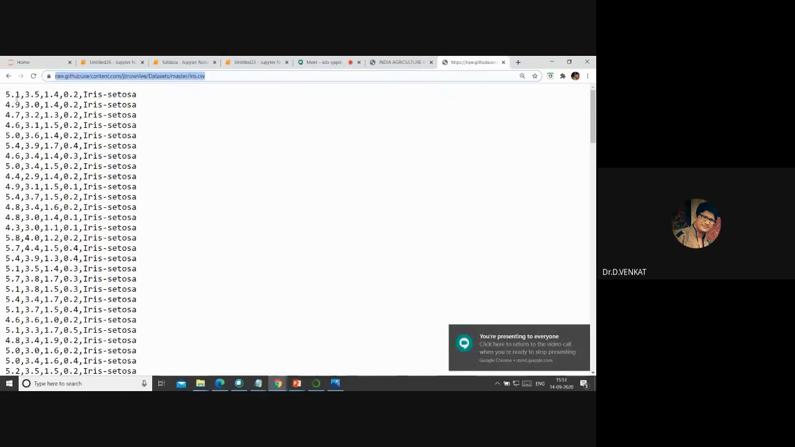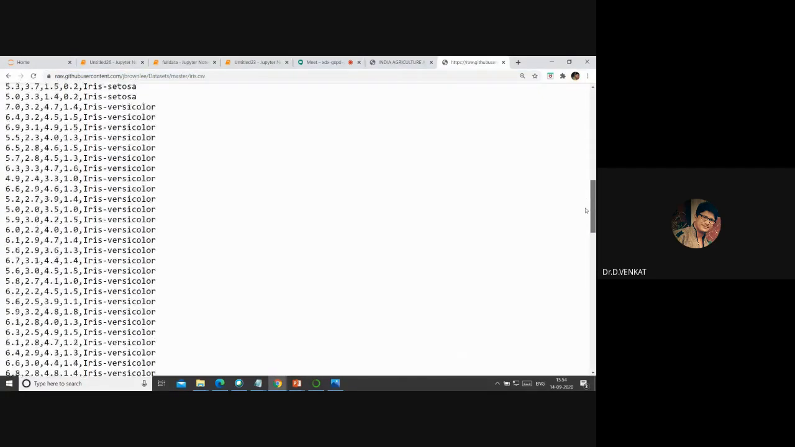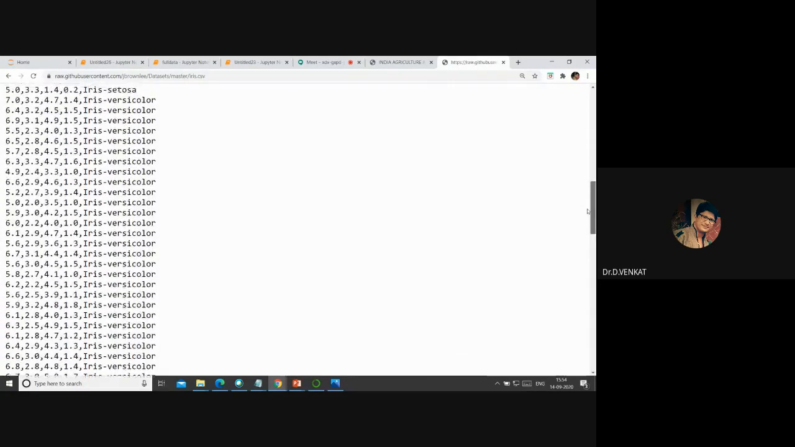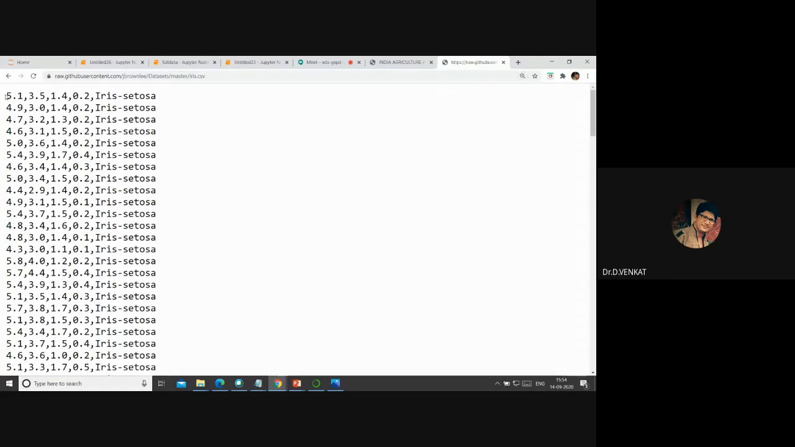This is the data set: 5.1, 3.5, 1.0, 0.2, iris setosa, and then versicolor, and virginica. There are three classes of flowers. As you can see, CSV is a comma separated file. Each comma separation is a separate field: field 1, comma, field 2, comma, field 3, comma, field 4.